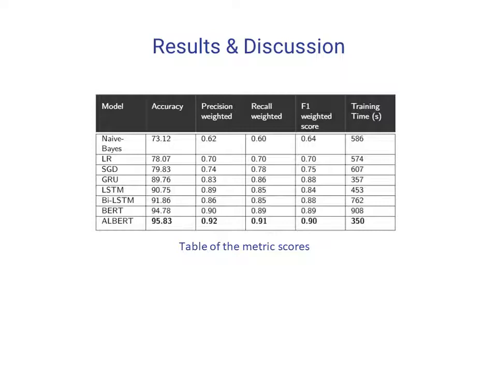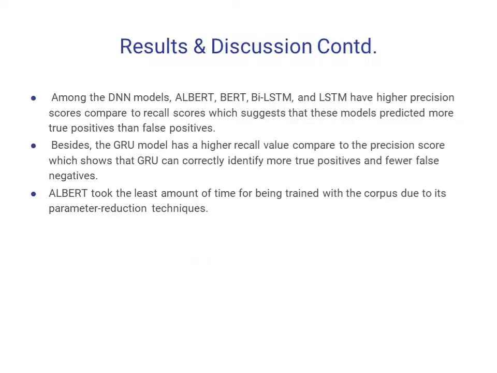We have arranged it in ascending order, and also we have compared it with the machine learning models, which include naive Bayes, logistic regression, and stochastic gradient descent. Here you can see that the deep neural network models have performed far better than the traditional machine learning models.